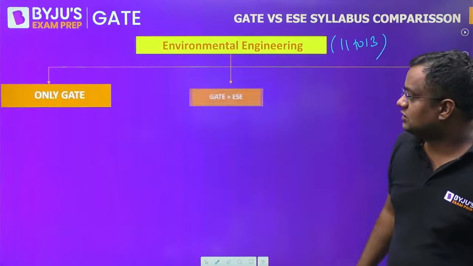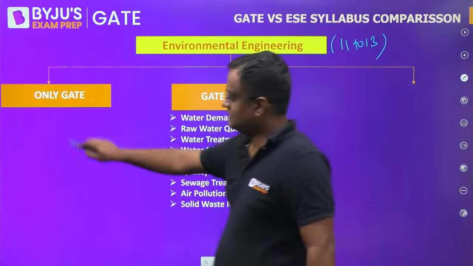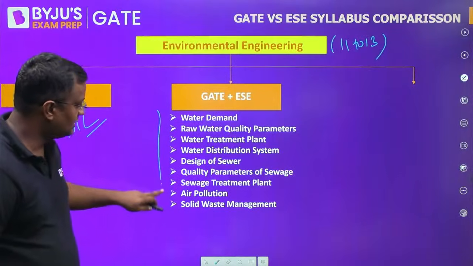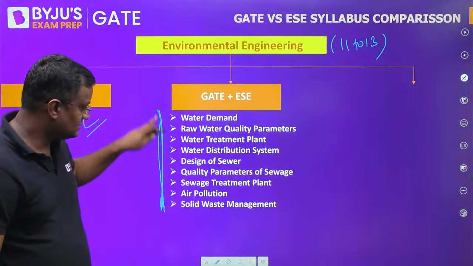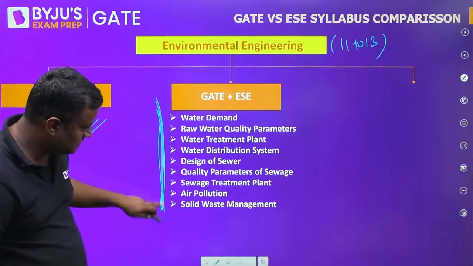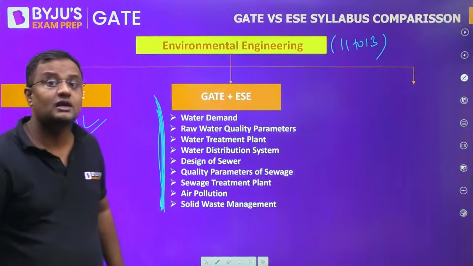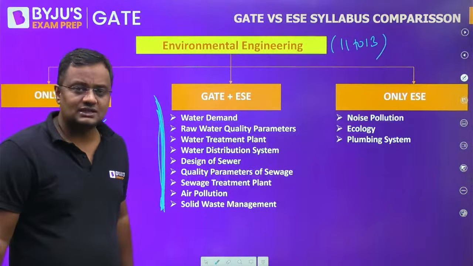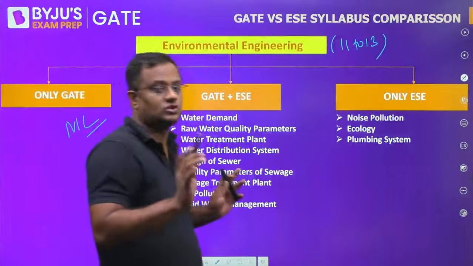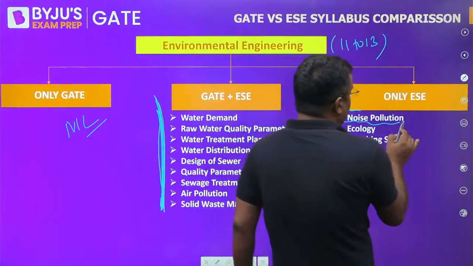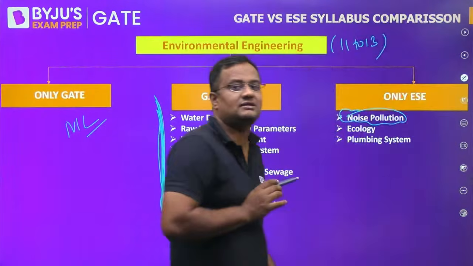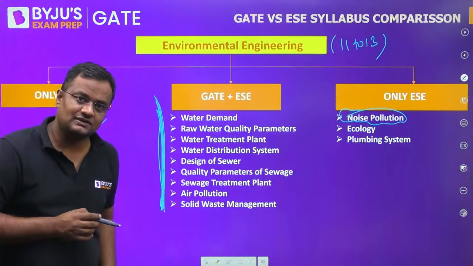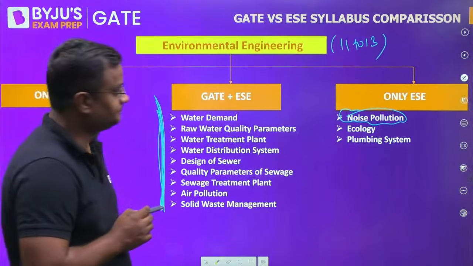Okay. Now for environmental engineering, after geotechnical, the highest weightage, you can expect 11 to 13 marks from here. There is no topic which is only in GATE. For GATE and ESE, water demand, raw water quality, water treatment plant, water distribution system, design of sewers, quality parameters of sewage treatment, air pollution and solid waste management are in both syllabi. Now, which is only in engineering services? Noise pollution. Noise pollution was earlier in GATE also, but in the recent updated GATE syllabus, it is not there. Ecology, only in engineering services, not in GATE, and plumbing system.